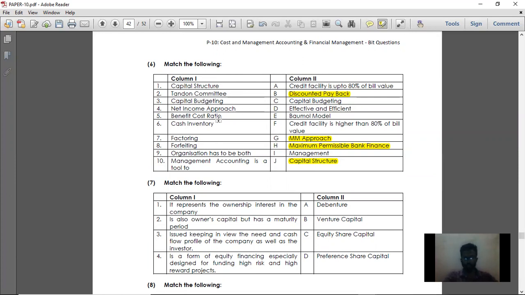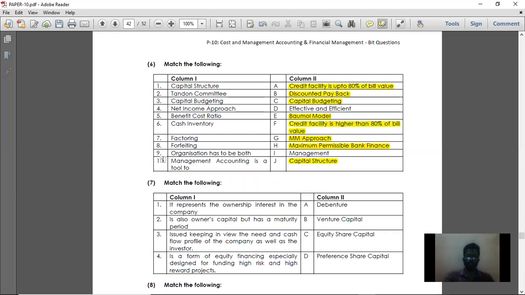Next, benefit cost ratio. Benefit cost ratio is nothing but the PI index, that is the profitability index. So the right answer is capital budgeting technique. PI is a capital budgeting technique, and benefit cost ratio is another name for PI. Next, cash inventory. It is the Baumol model. Then factoring. Factoring is getting short-term finance by pledging commercial papers or similar instruments. The credit facility is up to 80% of the bill value. That is factoring. And forfaiting is a credit facility higher than 80% of the value.